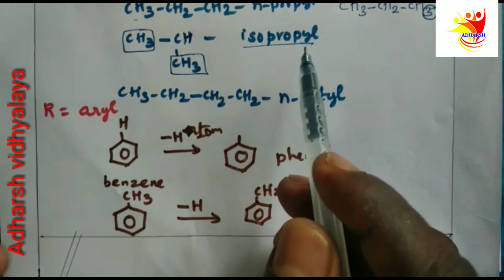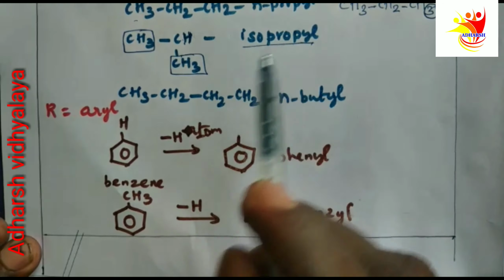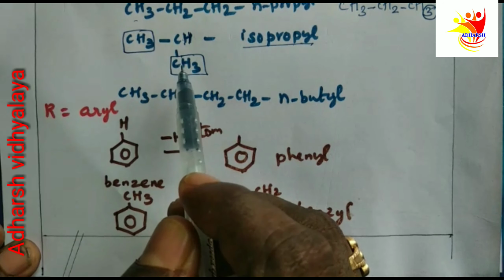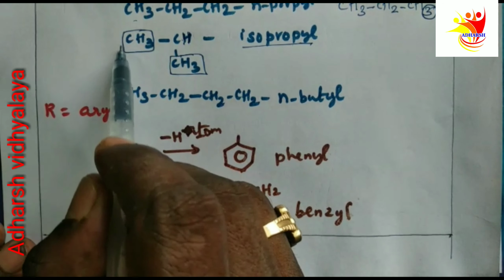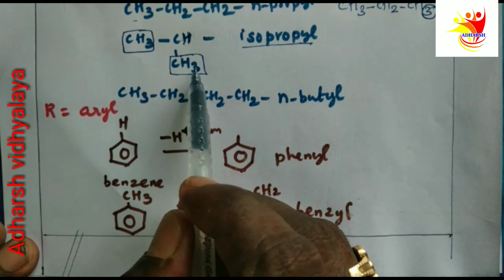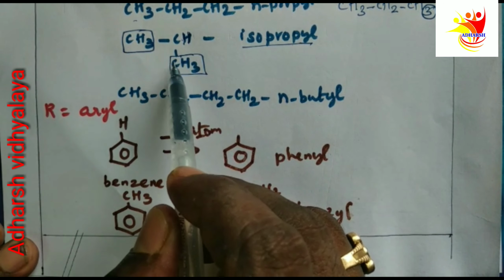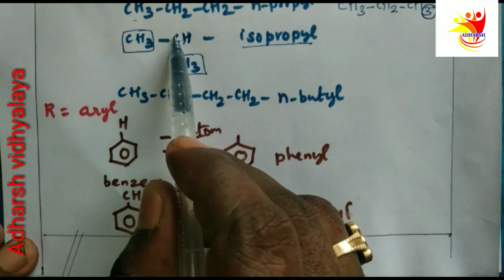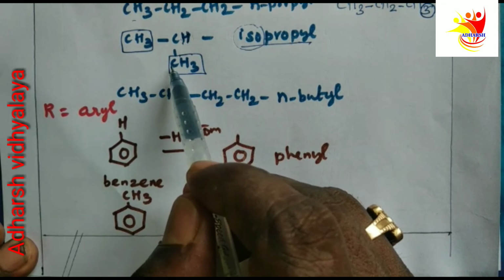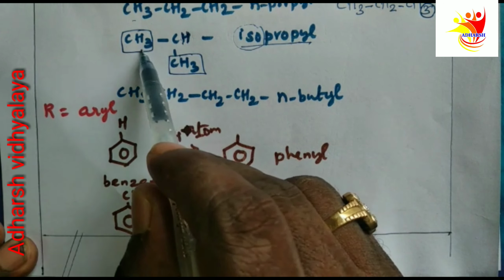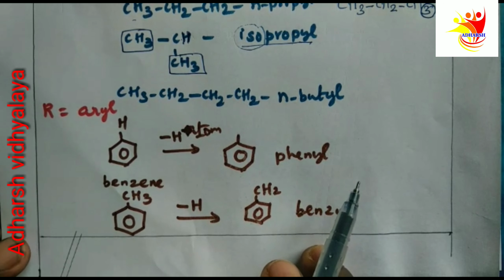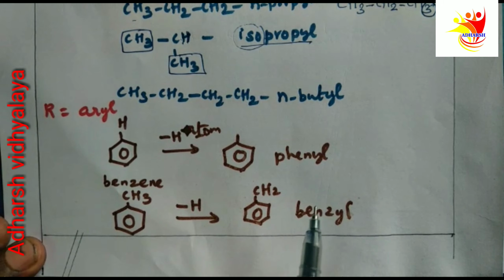The isopropyl alkyl group is CH3CHCH3. Here, two similar methyl groups are attached to the same carbon atom, so iso. We have three carbon atoms: 1, 2, 3. So its name is isopropyl group.